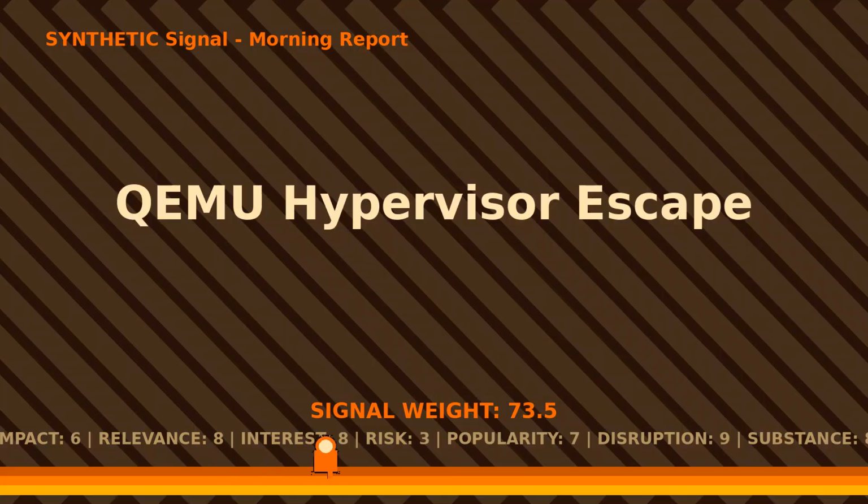A critical zero-day vulnerability has been identified in QEMU, the widely used open-source emulator and virtualizer. The flaw exists in the virtio-snd device, which handles audio input and output for virtual machines. Technical analysis shows an uncontrolled heap overflow that allows a malicious actor to break out of a guest virtual machine and execute code on the host hypervisor. This is a high-impact discovery because QEMU is a foundational component for many cloud providers and isolated security environments.